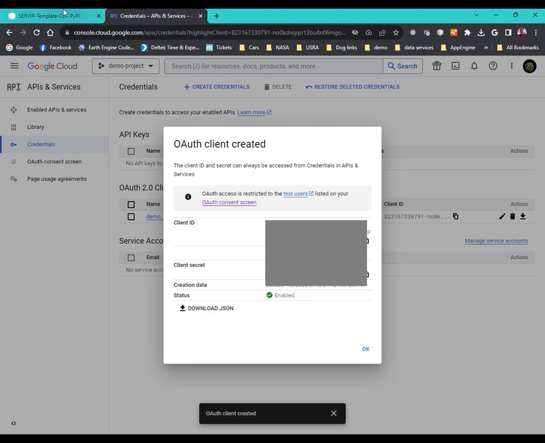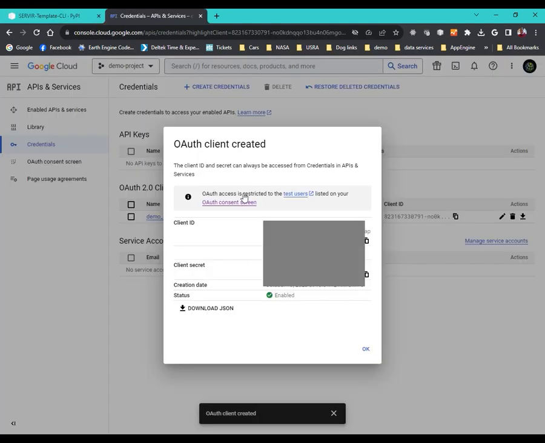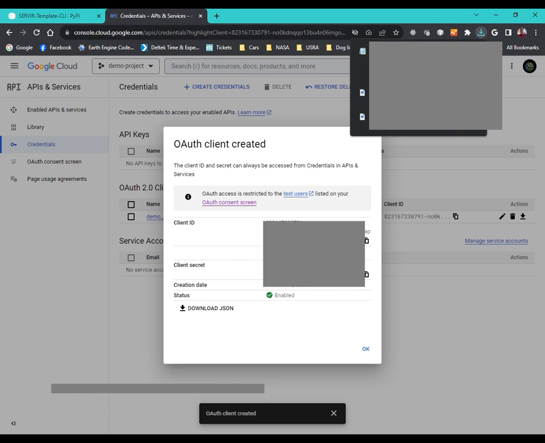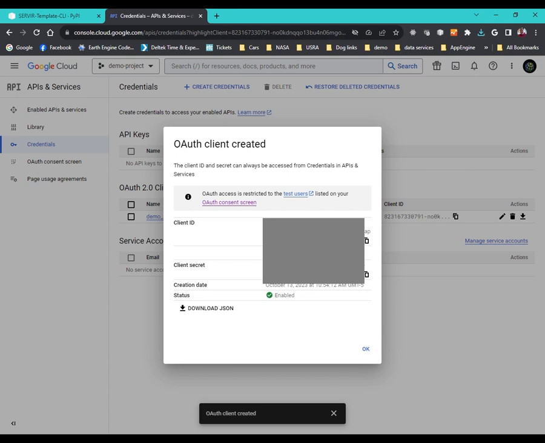So now, these are important, so let's look and see what it says to do with them. Copy and save the client ID and client secret to your local machine. You will need these later. Click download JSON to save. Click save. So let's do that. And we will copy the client ID.